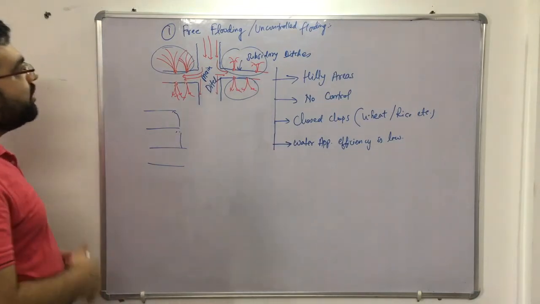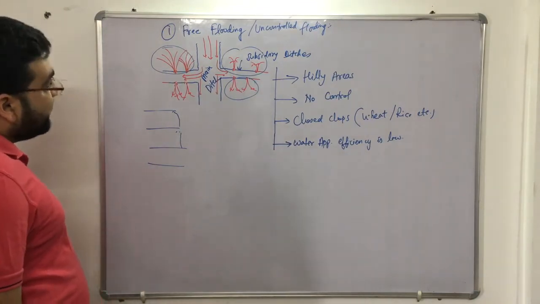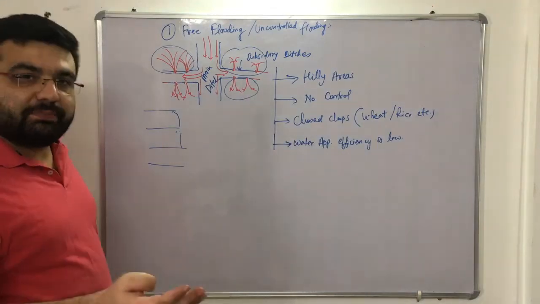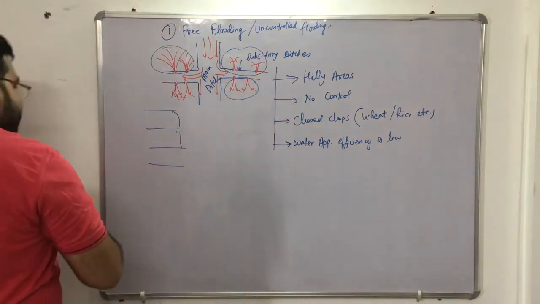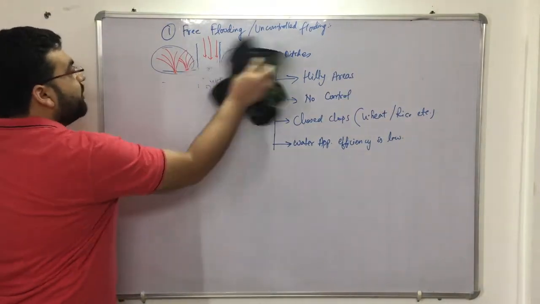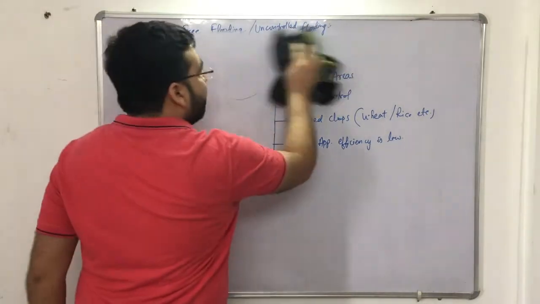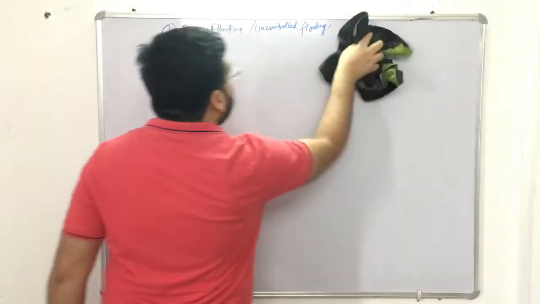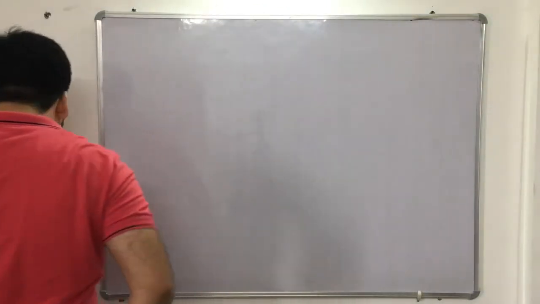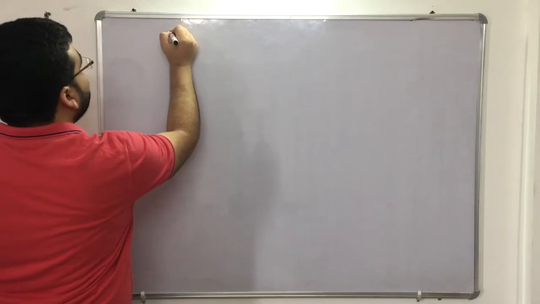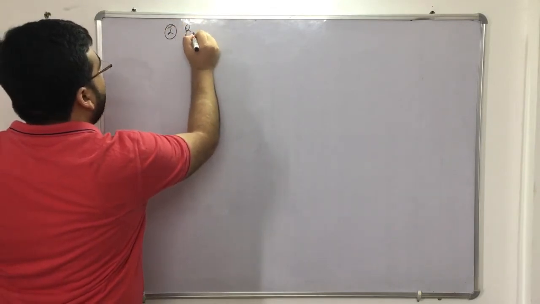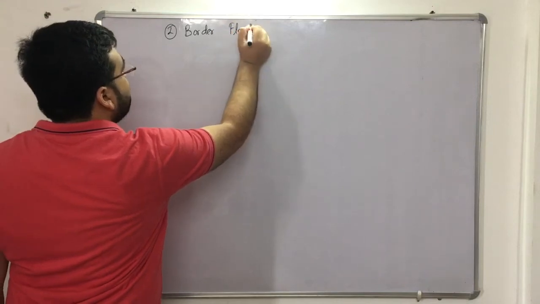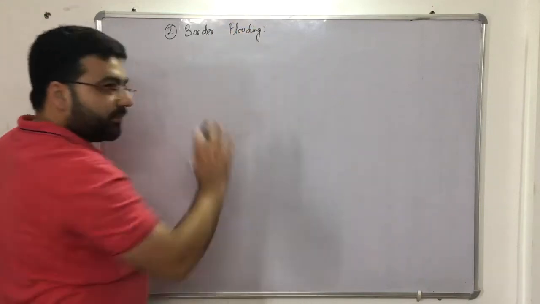Clear? Now let's come to the next technique of irrigation, which is very important, known as border flooding, or border irrigation, or sometimes the border strip method. So the second one is border flooding. This is important, students. Clear? Border flooding.